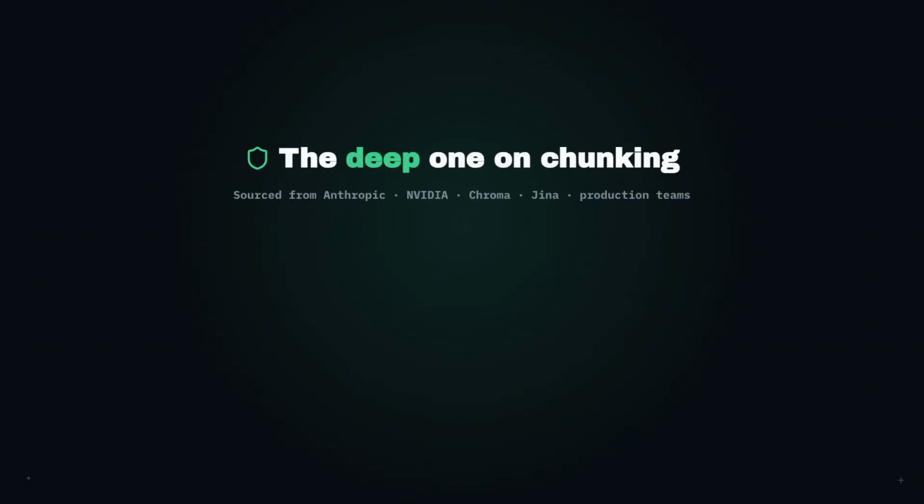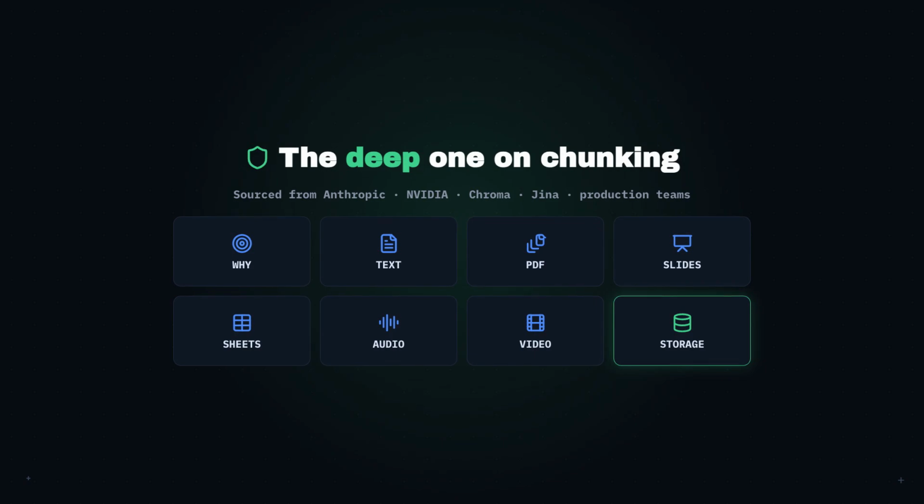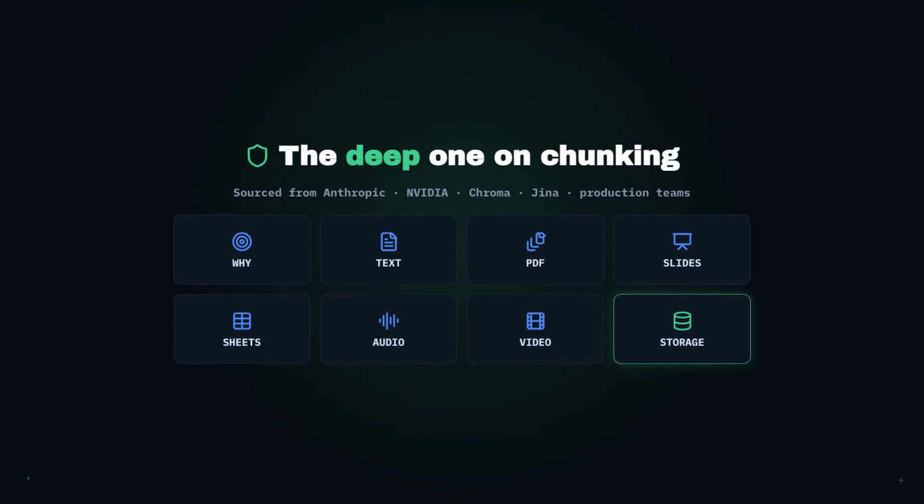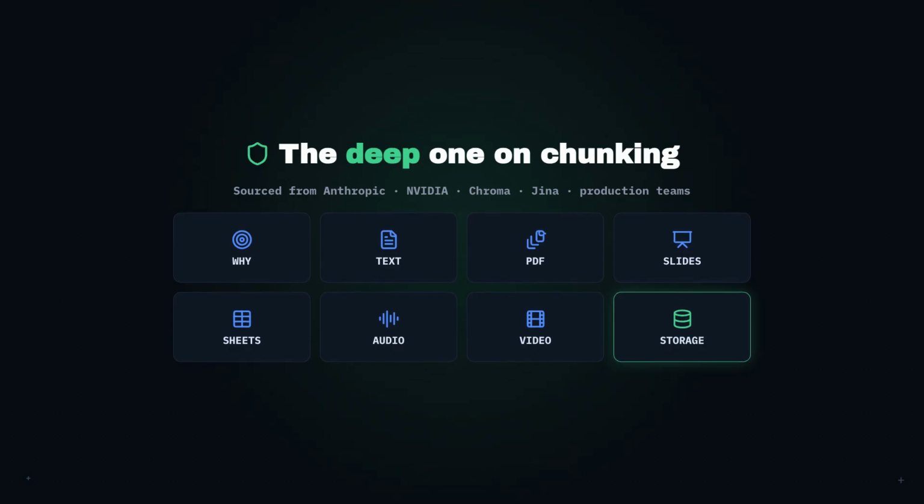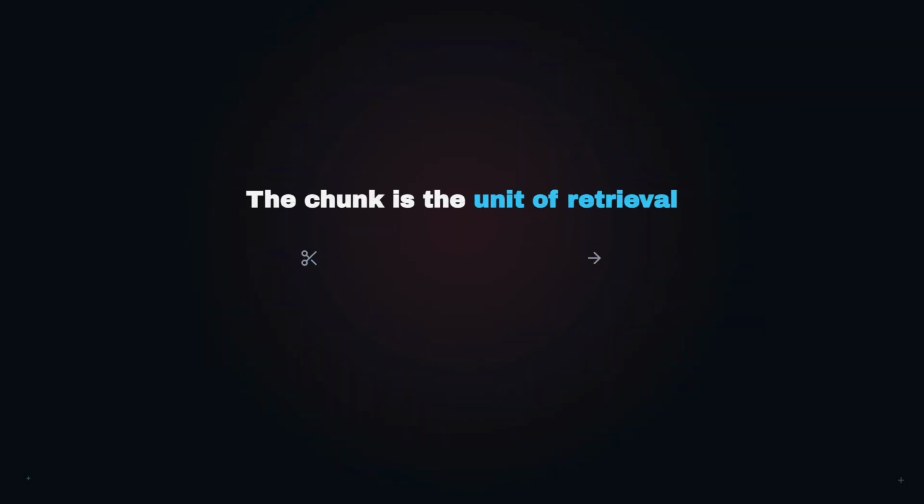Welcome back to Cybercreed. This is the deep one on chunking, the single most underrated decision in RAG. We'll cover why the chunk is the whole ballgame, the text chunking ladder, and which rung actually wins, then the strategy for each real file type, PDF, PowerPoint, Excel, audio, video, and finally how the big labs store it all so retrieval doesn't fall apart. Every number here is from Anthropic, Nvidia, Chroma, Jina, and teams running this in production. Let's go. Here's the mental model.